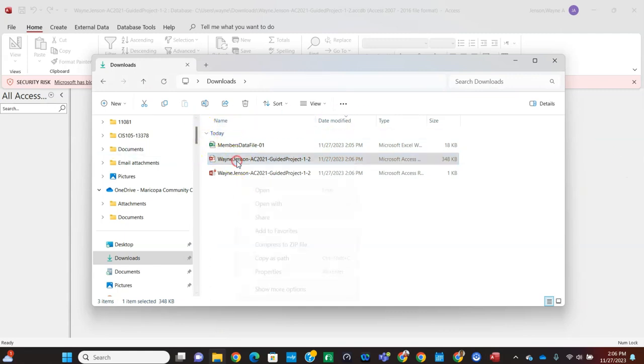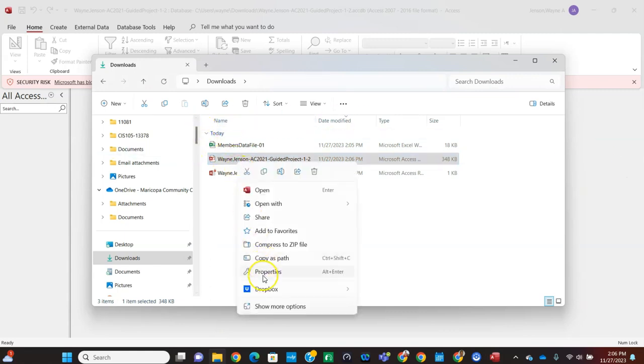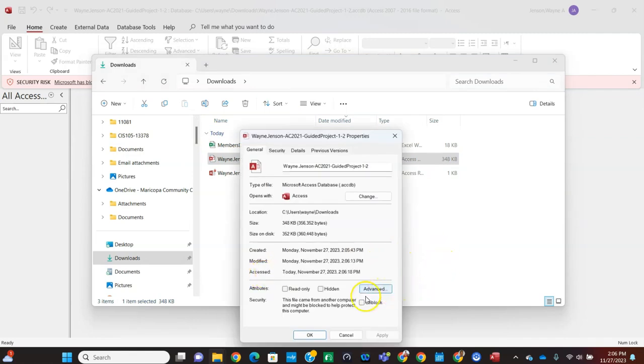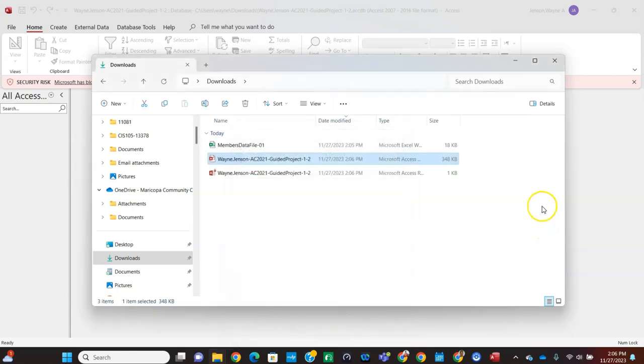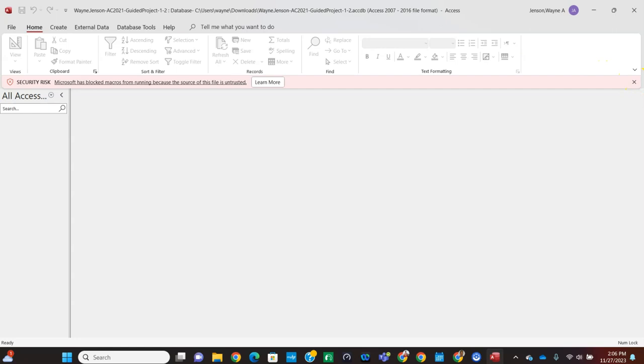If we right click on the file and go to properties, in the security section down here, it says this file came from another computer and might be blocked to help protect this computer. So you're just going to click on the unblock there and apply that, and then click OK. And then you'll be able to just dismiss this and you have your file.